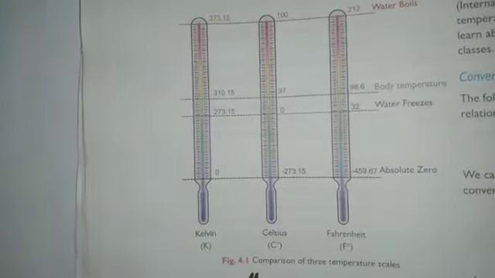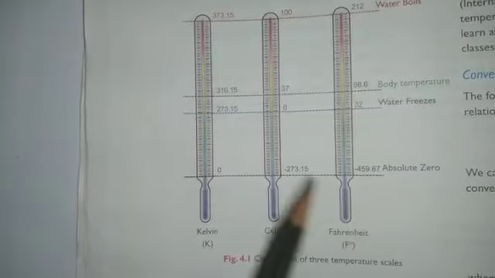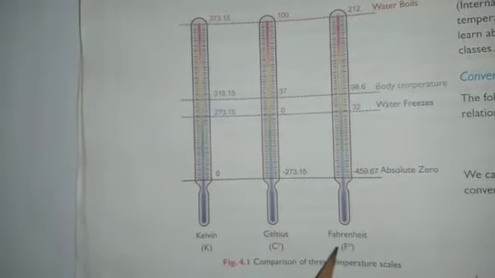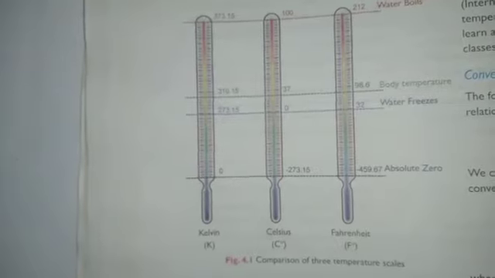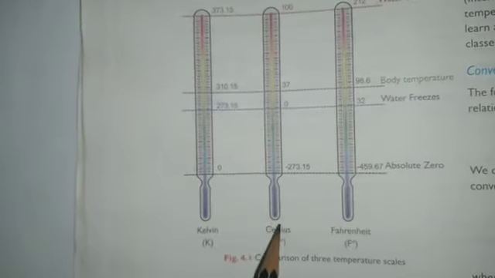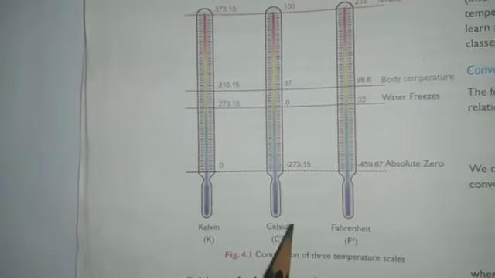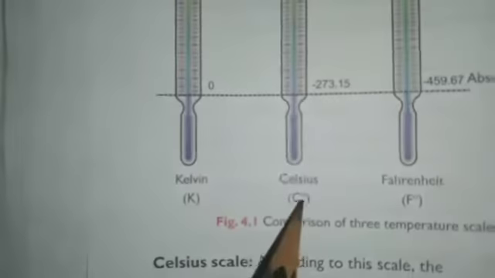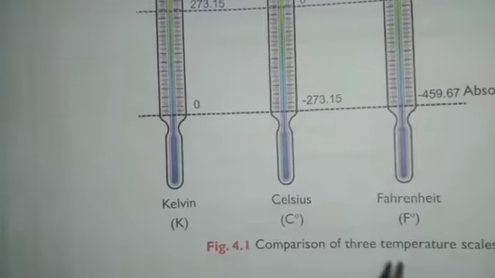Now we'll study the comparison of the three temperature scales: the degree Celsius, degree Fahrenheit, and Kelvin scale. First one is the Celsius scale. According to this scale, the temperature of an object is indicated in degree Celsius. You can see here, this is the symbol of this scale.